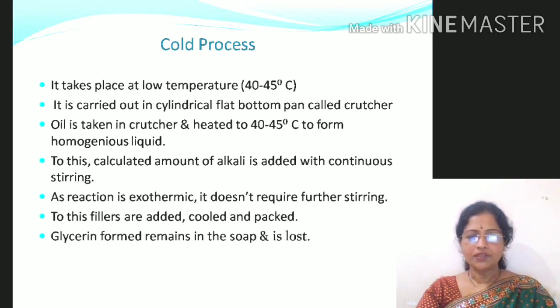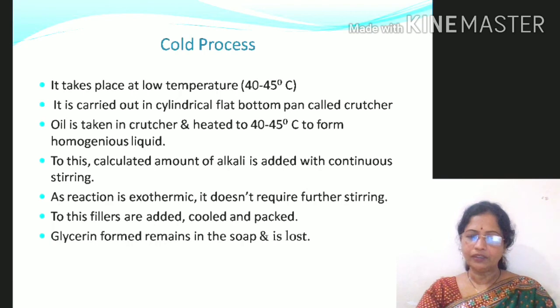As the reaction is exothermic, it doesn't require further heating. To this, fillers or builders are added, and it is cooled, packed and sent to market. But the main disadvantage of this process is that glycerol, which is a valuable byproduct, can't be separated out.